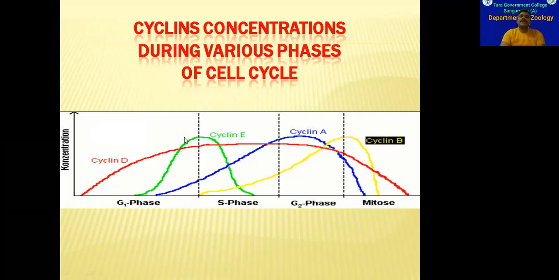And coming to cyclin E, in the middle of the G1 phase, cyclin E production will be initiated. At the end of the G1 phase, cyclin E production reaches maximum. So all the cyclin proteins will be synthesized by the end of the G1 phase and at the beginning of the S phase. And in the middle of the S phase, this cyclin E concentration will start to decline, and by the end of this S phase, we cannot see any cyclin E in the cell again. So cyclin E will be synthesized in the middle of the G1 phase, and it will be damaged or disappear from the cell in the middle of the S phase.